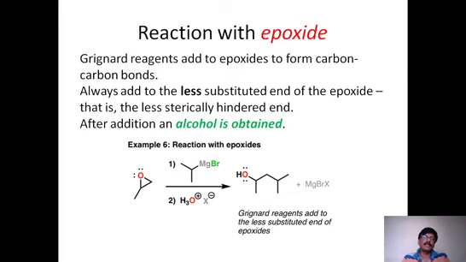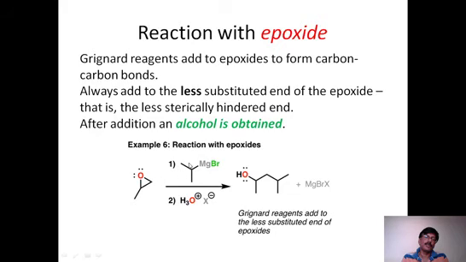But if the epoxide is unsymmetric, then the question comes: where should this alkyl group, which is coming as R minus from the reagent, attach, to this carbon or this carbon? Here we need to take certain rules. They always add to the less substituted end of the epoxide, that is the less sterically hindered part. When you compare these two carbons of the epoxide, this is the more substituted carbon, and this is not having any substitution, therefore this is the less substituted carbon.